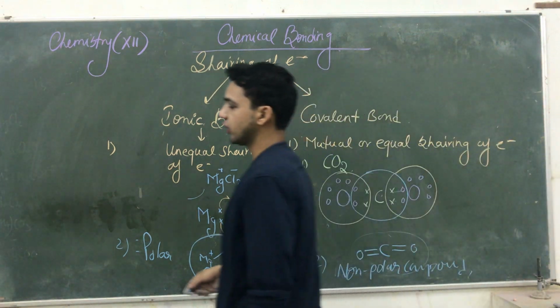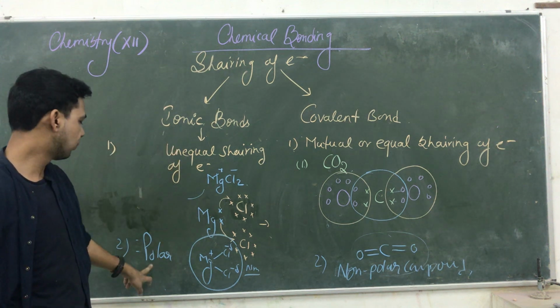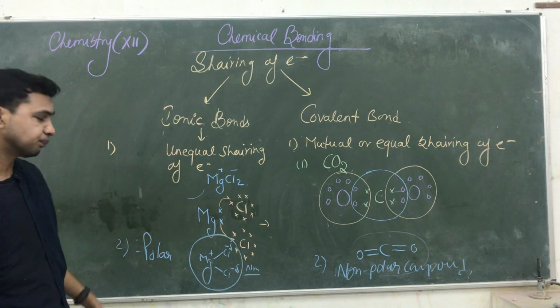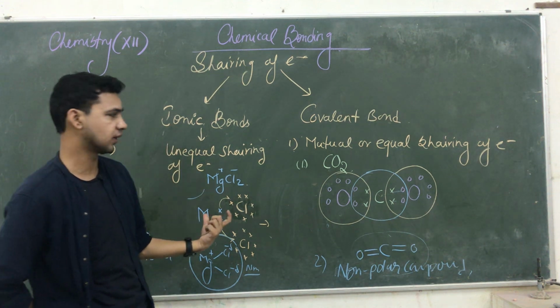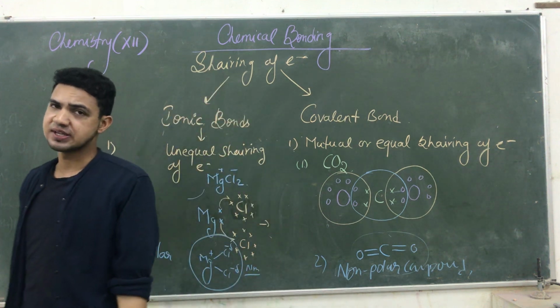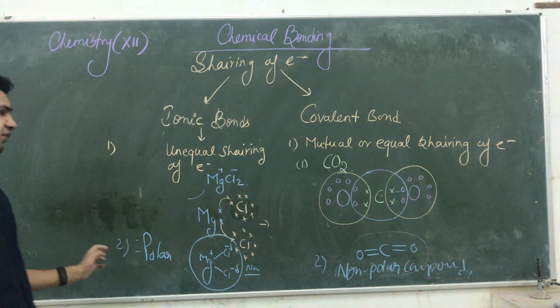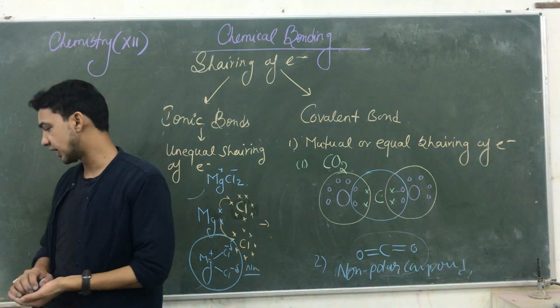So if we are saying ionic bond or polar bond, the thing is the same. Now you can call this compound ionic or polar, both are the same. If you are saying covalent as well as non-polar, they are also the same. So this is the second difference between the ionic bond and the covalent bond. See guys, the next difference.